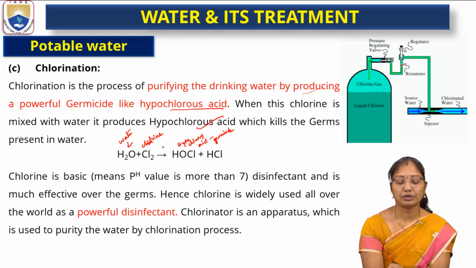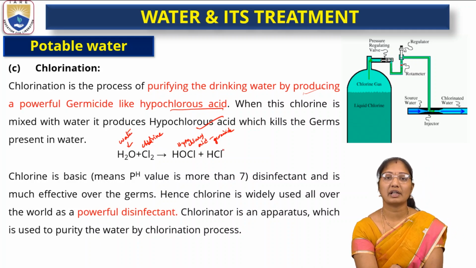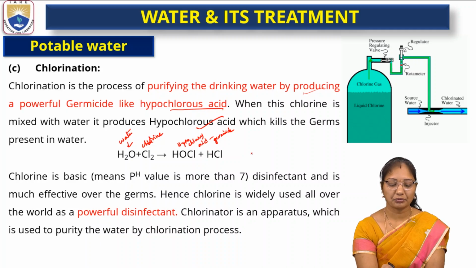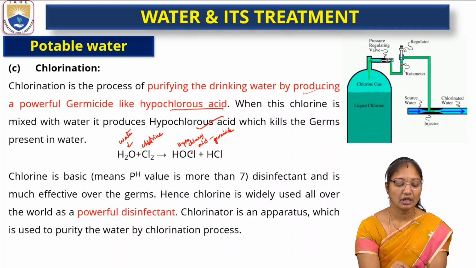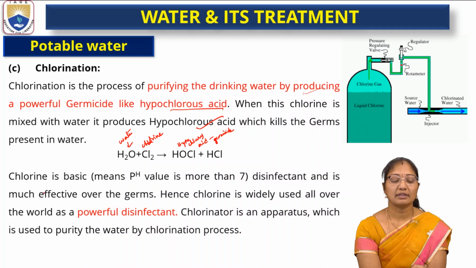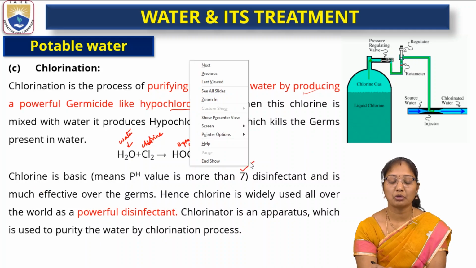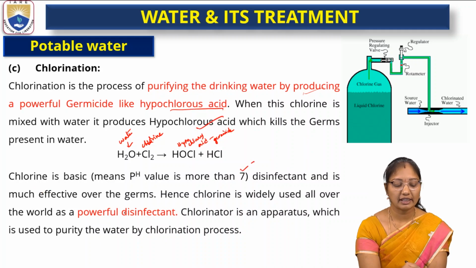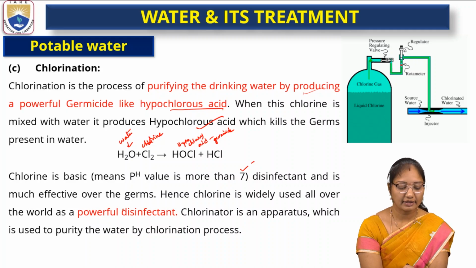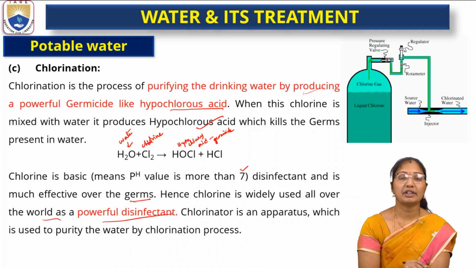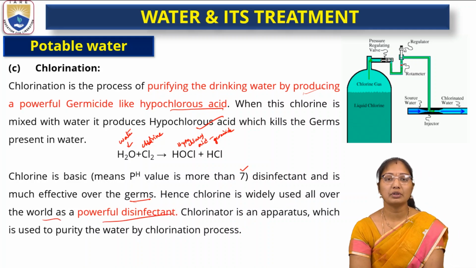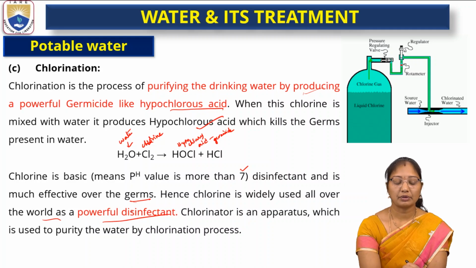Water mixed with chlorine gives hypochlorous acid, which is capable of killing microbes and pathogen causing organisms. Chlorine is a disinfectant and is very effective over the germs. Hence chlorine is widely used all over the world as a powerful disinfectant because it works effectively over the germs.